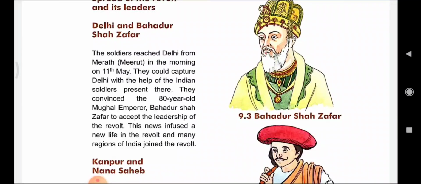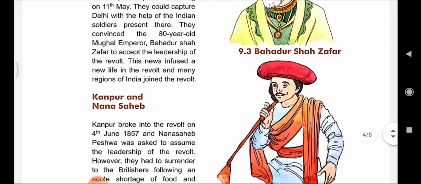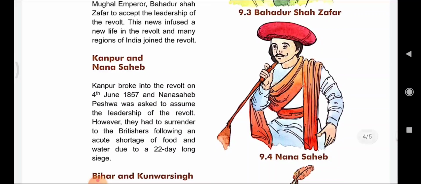This news infused new life in the revolt, and many regions of India joined the revolt.